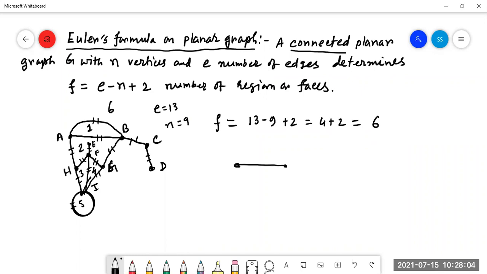Now tell me how many faces are there. What is the value of E? How many edges are here?